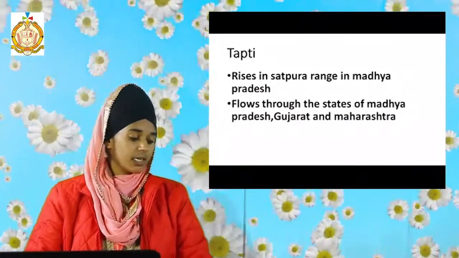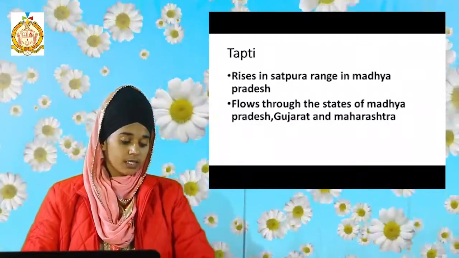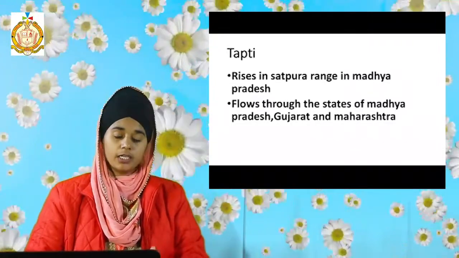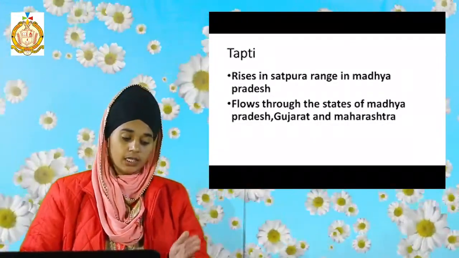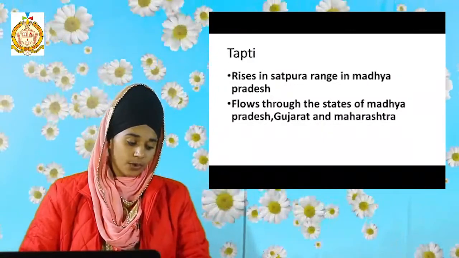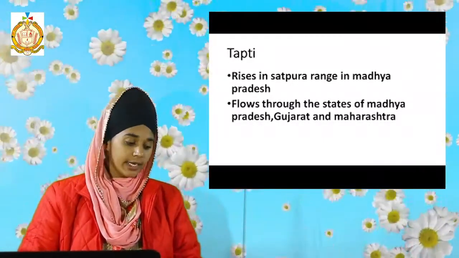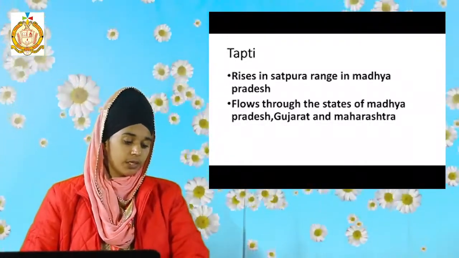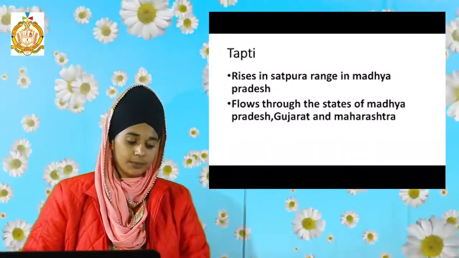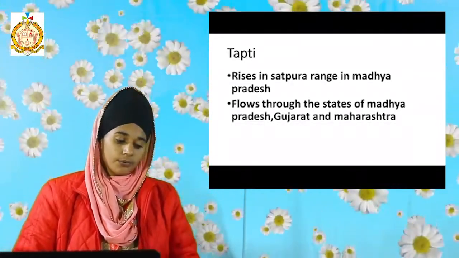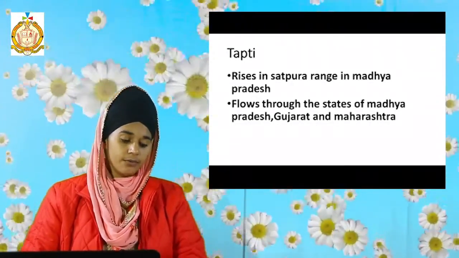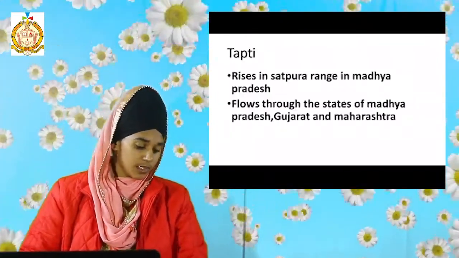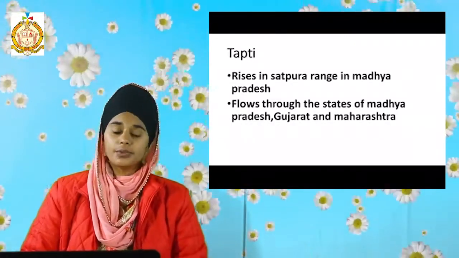Students, as we discussed in the Peninsular Rivers, six rivers are there. First we discussed Godavari, Mahanadi, Krishna and Kaveri. These rivers flow eastward and they drain into the Bay of Bengal, and at last we discussed two rivers that were Narmada and Tapti. These both rivers fall into the Arabian Sea and flow westward. So it was the chapter about major rivers of India.